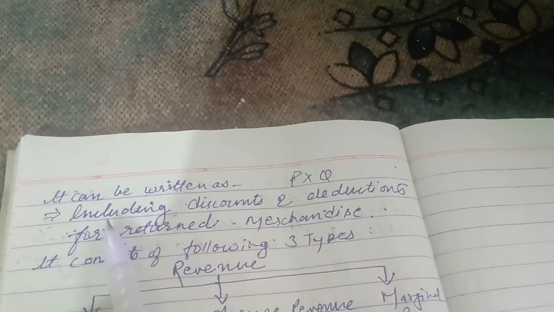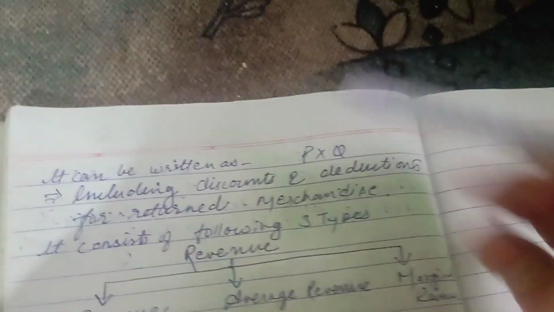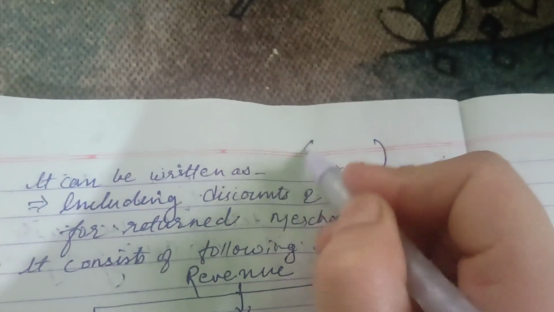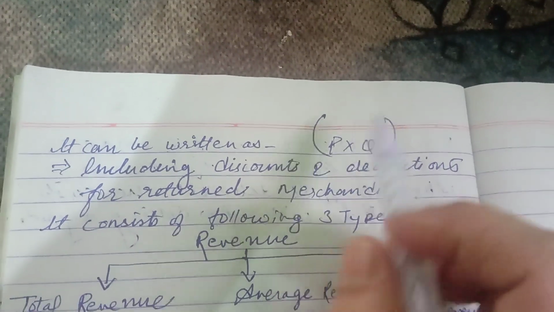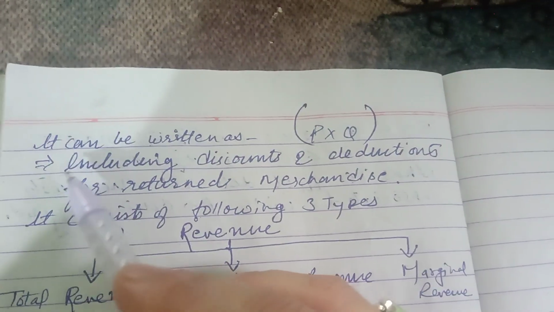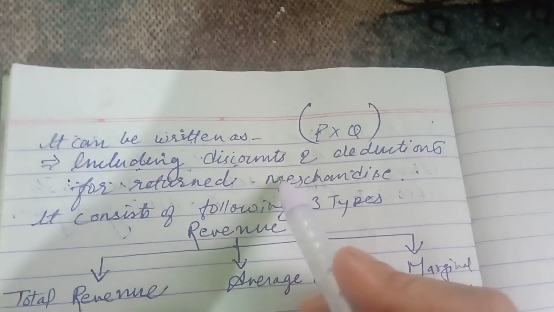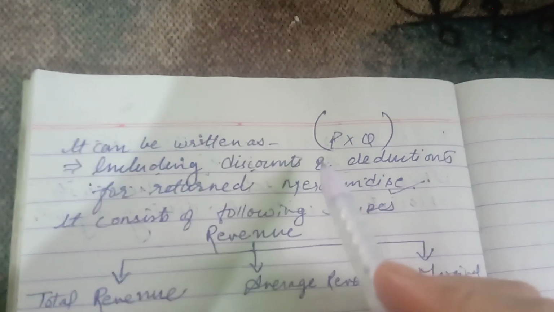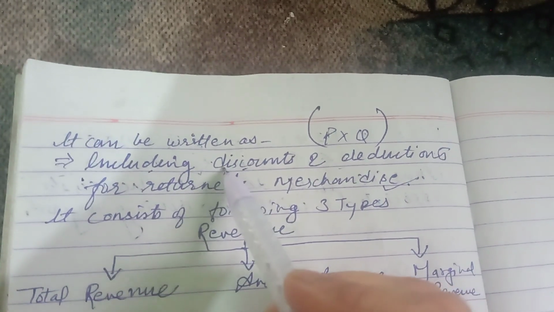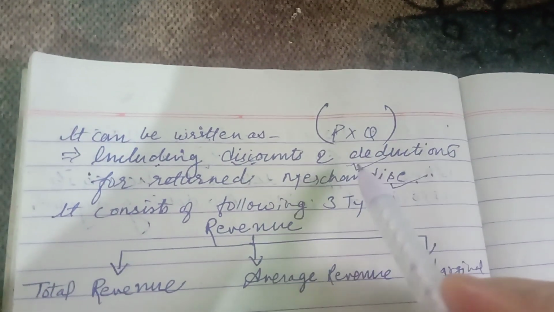So here it can be written as P into Q. P means price, Q means quantity. When we multiply price into quantity, we get the total revenue. Another function is that it includes discounts and deductions for returned merchandise. That means whenever we have to compute the total revenue, we have to take the discounts and deductions into account also.